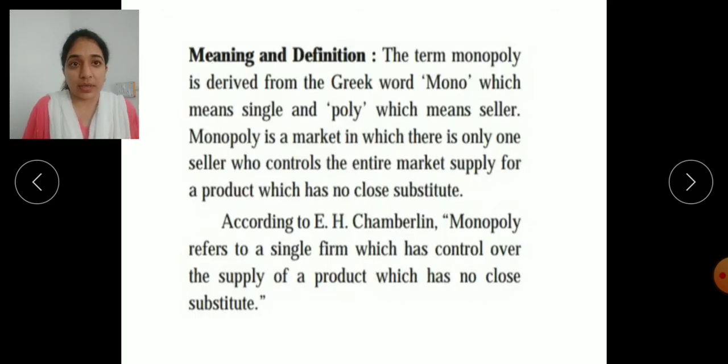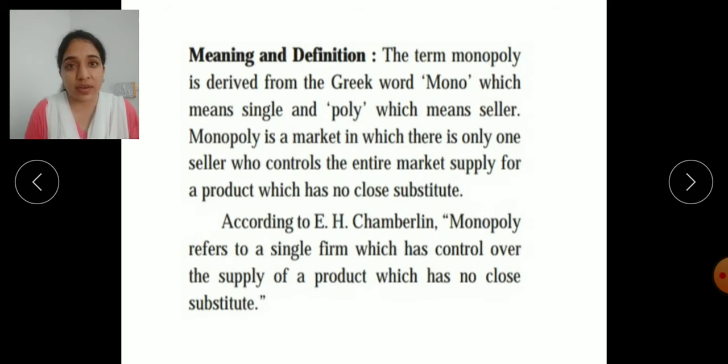Monopoly is a word derived from the Greek words mono, which means single, and poly, which means seller. So the word monopoly means single seller. As I told you earlier, monopoly means a single seller and a large number of buyers in this market. Monopoly is a market in which there is only one seller who controls the entire market supply for the product, which has no close substitutes. So in this type of market, there are no close substitutes, there is only a single seller.